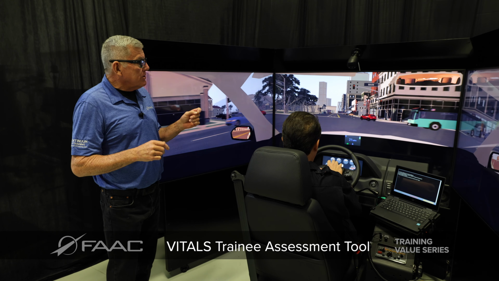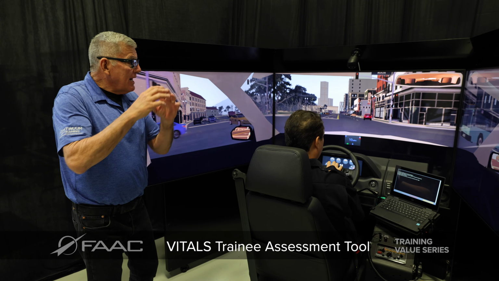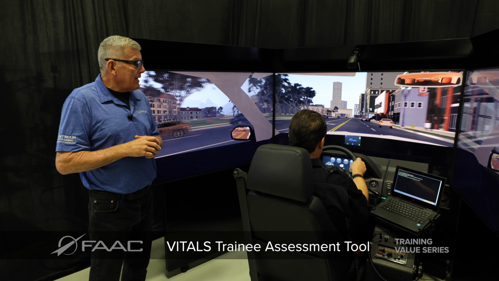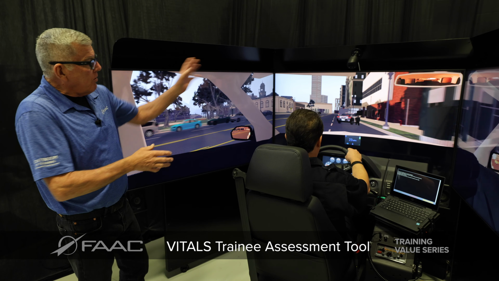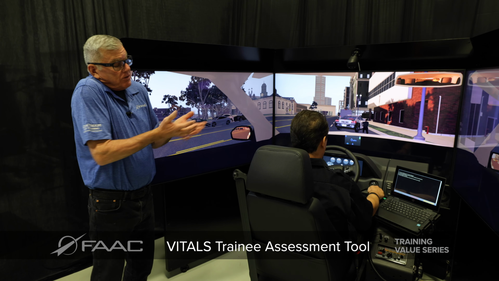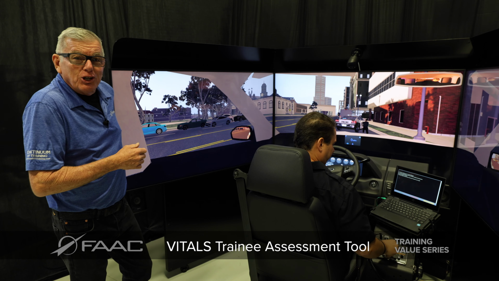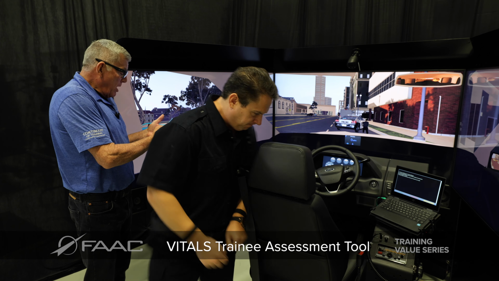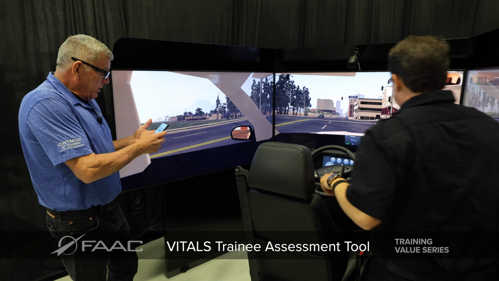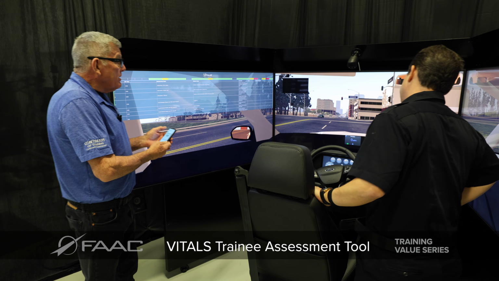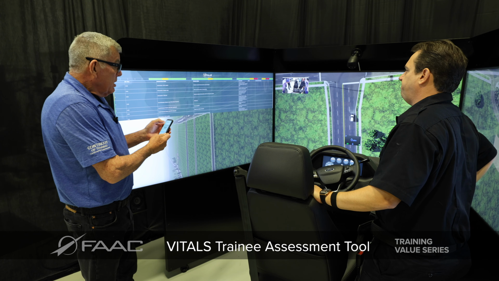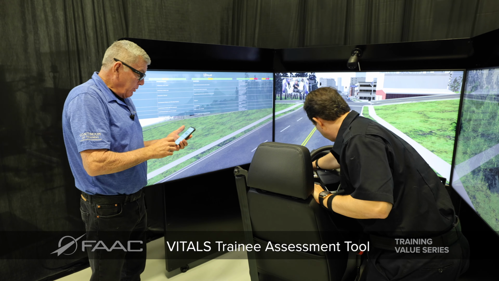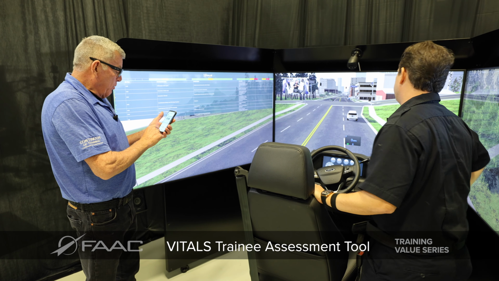The second thing that VITALS does is that it gives you an area where you can predict future behavior, and we call it the yellow zone. I'll show you in a second. So it looks like he's made it all the way to the end of the call. I've been talking, so I haven't been paying attention, so I haven't really been looking for material, but let's just see what we have here. We're gonna pause him. We're gonna jump him back. We're gonna go into the replay mode. I'm going to go ahead and change his view so he can see himself as we saw him driving. So this is the third person view, and we're gonna start moving forward here.